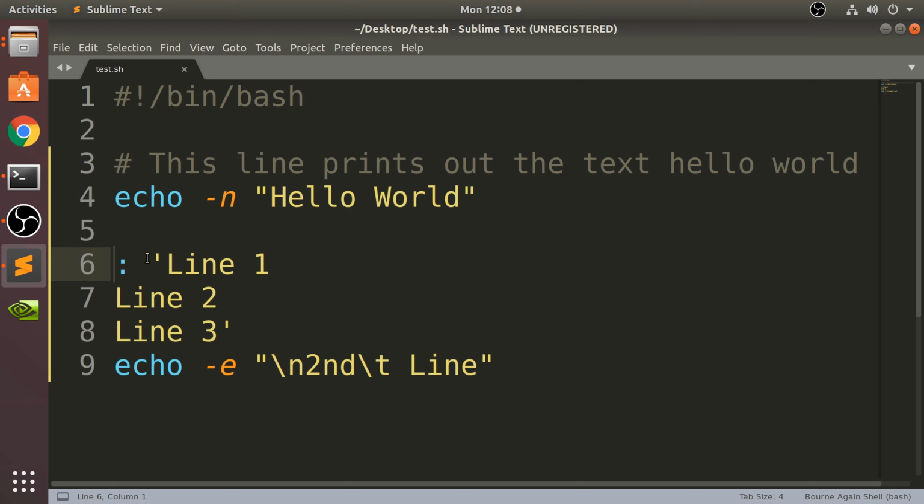So you put a colon, single quotation marks, then end with a quotation mark. So anything between these two quotation marks is considered a comment. So this is a single line comment, and this is a multi-line comment. Nothing more to it than that. It doesn't get executed. It's just great for descriptions.